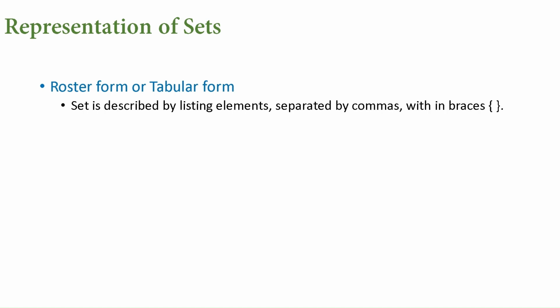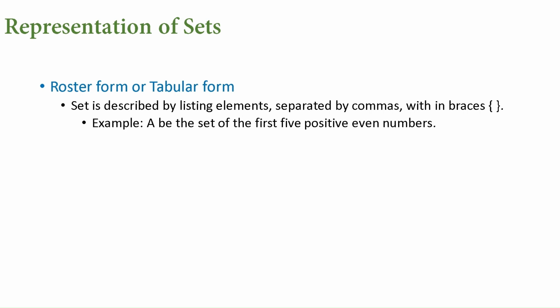Now representation. We have seen whether a particular collection can be called a set or not. After deciding it is a set, how do we represent it? A set can be represented in two different ways. One is roster form or tabular form. We know in a table, we just list each and every element. So even in roster form, all the elements in that particular set will be listed. Here is the definition. A set is described by listing the elements separated by commas within braces.